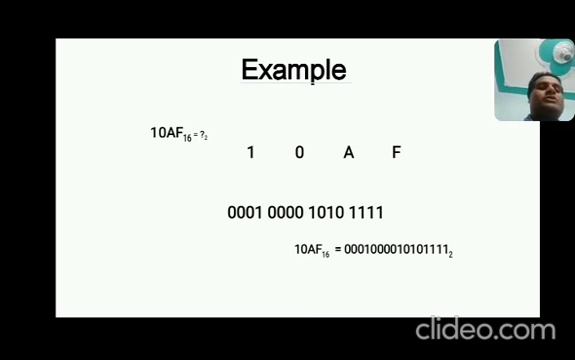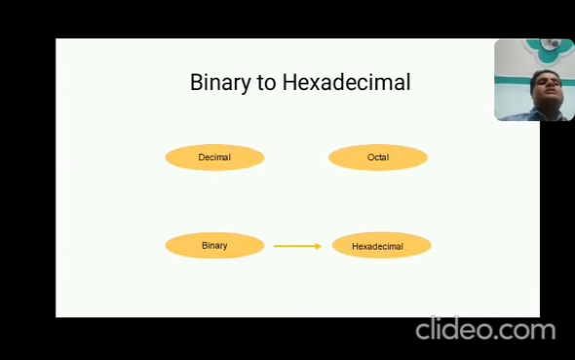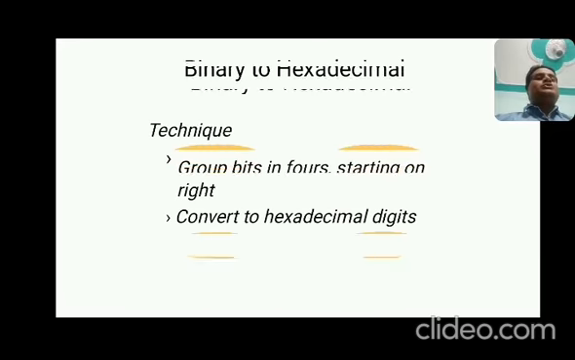So now move to the point. This 10AF in hexadecimal is equal to, you can combine all these bits of the binary, 0001 0000 1010 and four times 1 in binary. Very simple. You first separate all the digits of the hexadecimal, write their binary equivalents and combine them. Now come to the next conversion, that is binary to hexadecimal, that is 2 to 16.